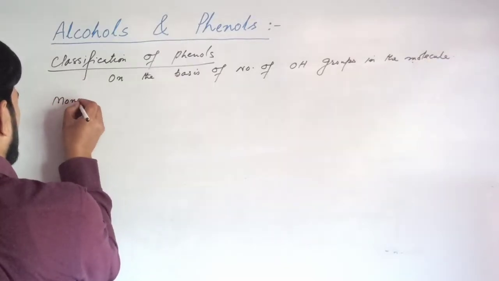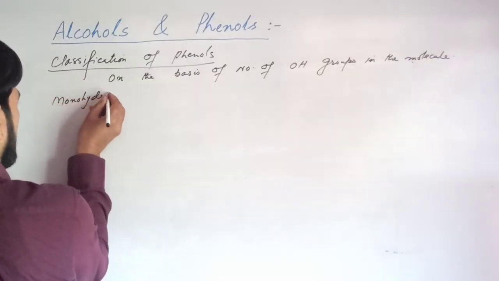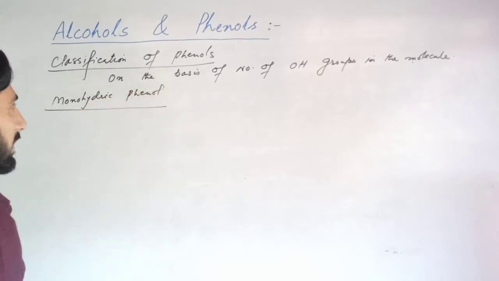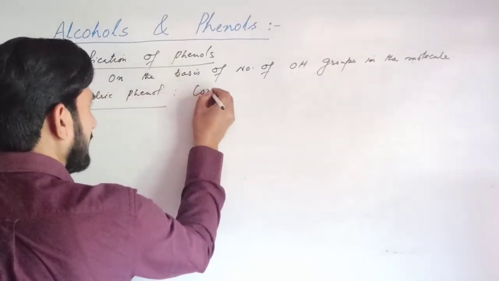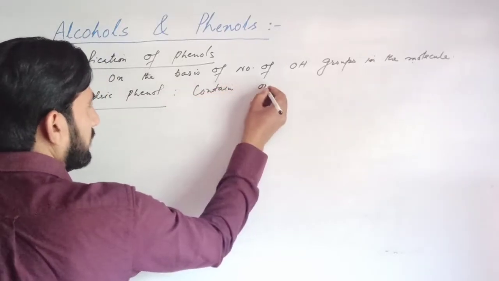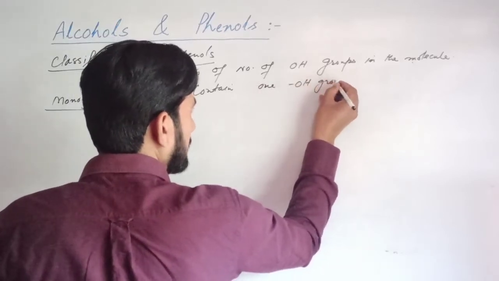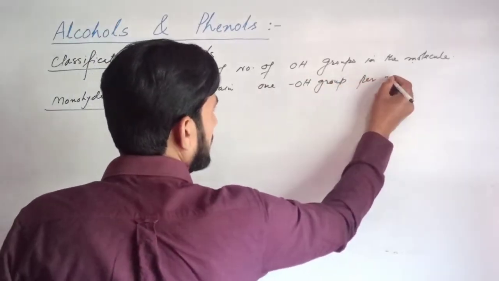They are also classified as monohydric phenol, dihydric phenol, and trihydric phenol. Monohydric phenol contains one hydroxyl group per molecule.